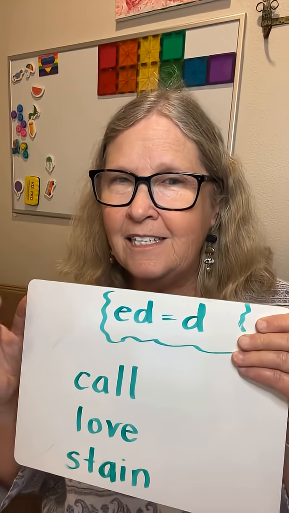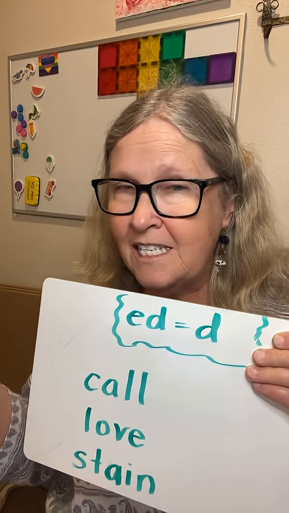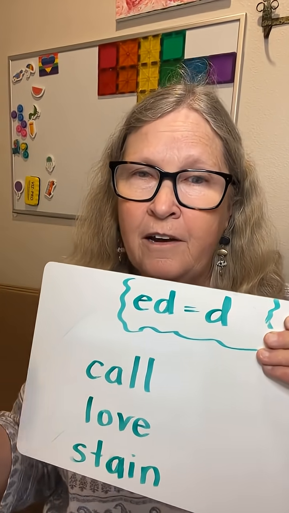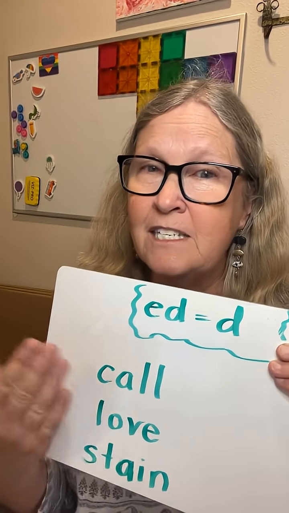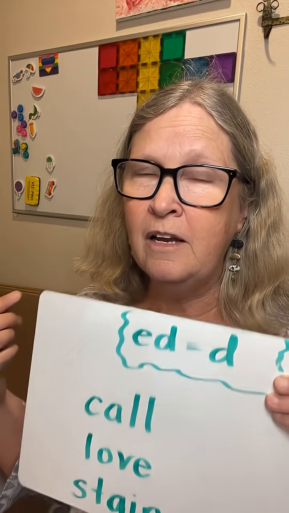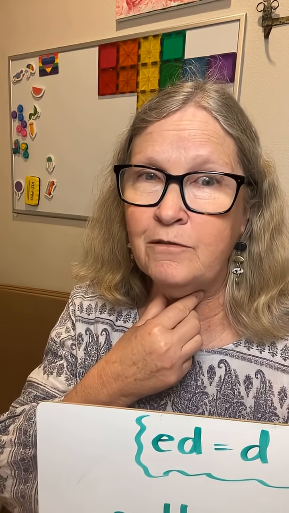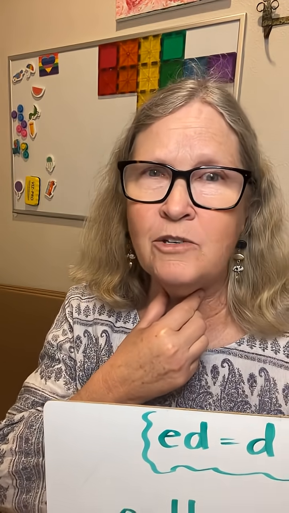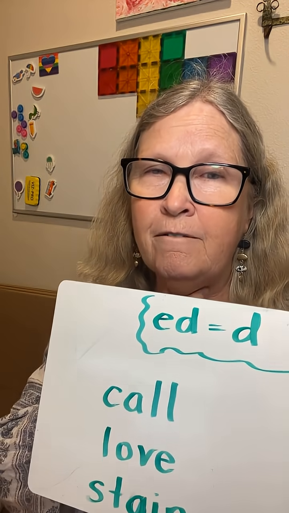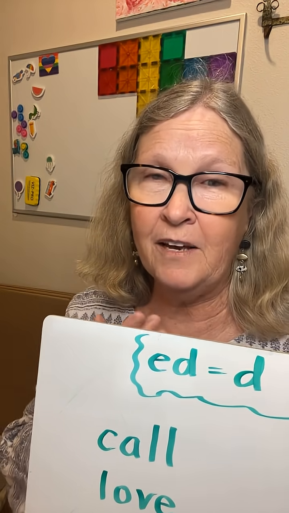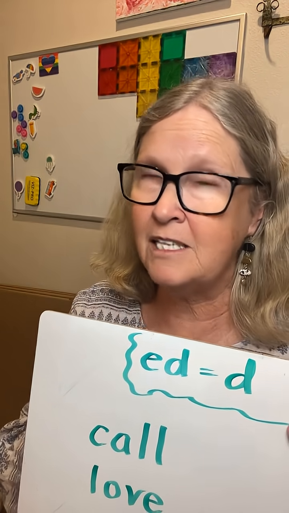When I add ed to these verbs, it's going to sound like d: called, loved, stained. And the reason is the final sound in each of those words is voiced. Call. When I say voiced, that means if you touch your voice box or your buzzer when you say that sound, you will feel a vibration. Call, love. And that's going to make that final ed suffix sound like d.